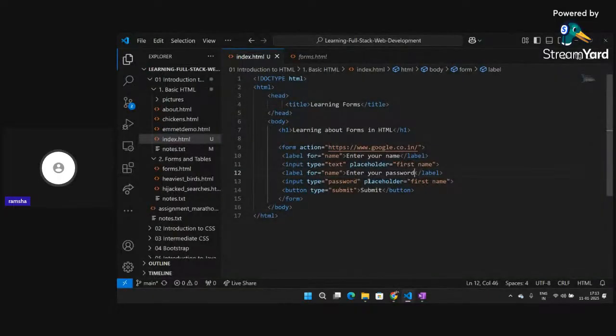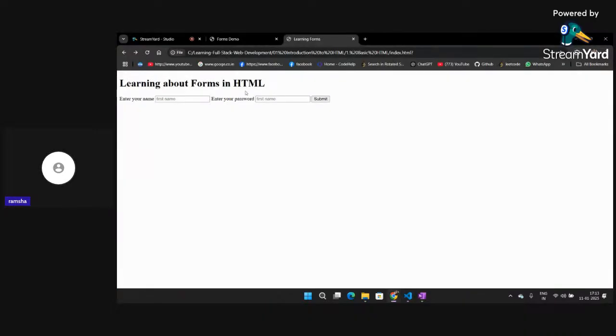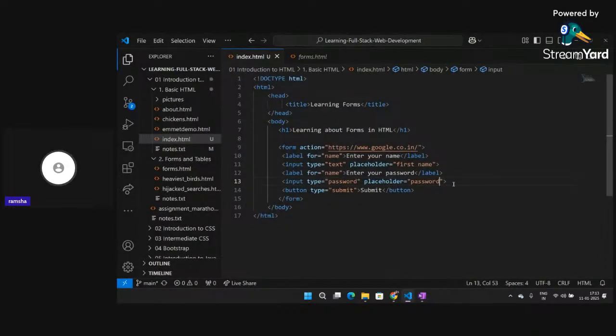And let me change the placeholder also to password. Okay, and if I click on refresh, here if I write anything, this will come in password format, right? This will not be seen on my web page. So this is another type of input.